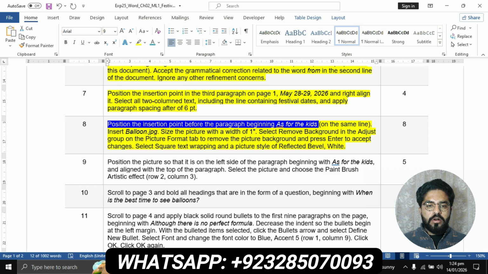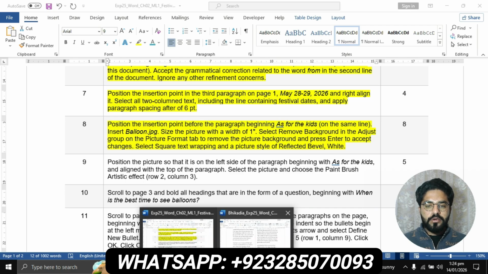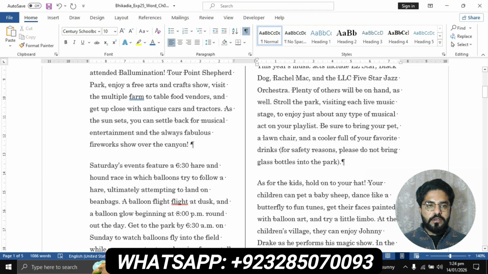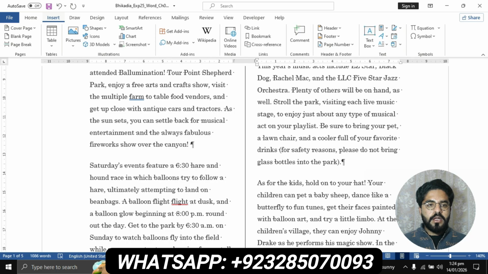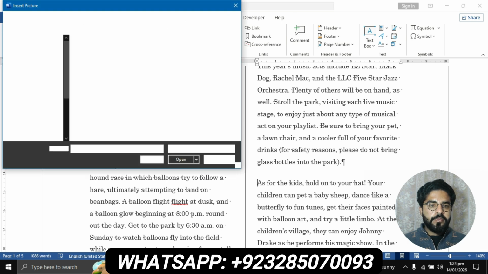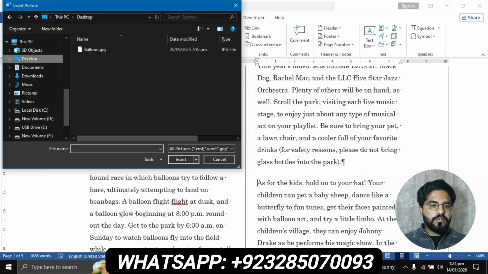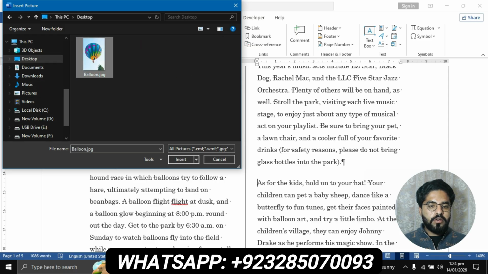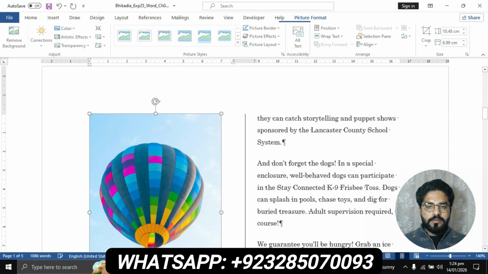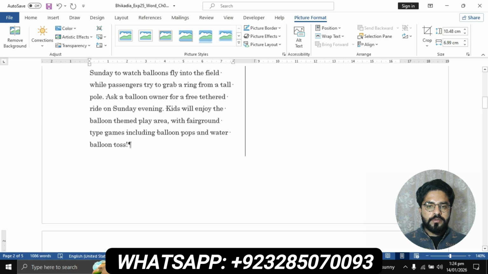The balloon.jpg image I have already downloaded from the Pearson MyLab dashboard. Then you will go to the insert tab, then go to the illustration group, then click on pictures from this device and choose the image where it resides. Go to the desktop, this one, balloon.jpg. Insert this image.